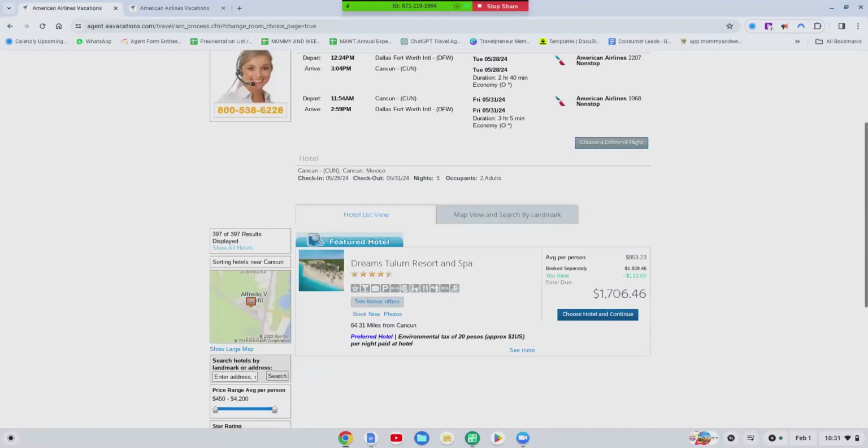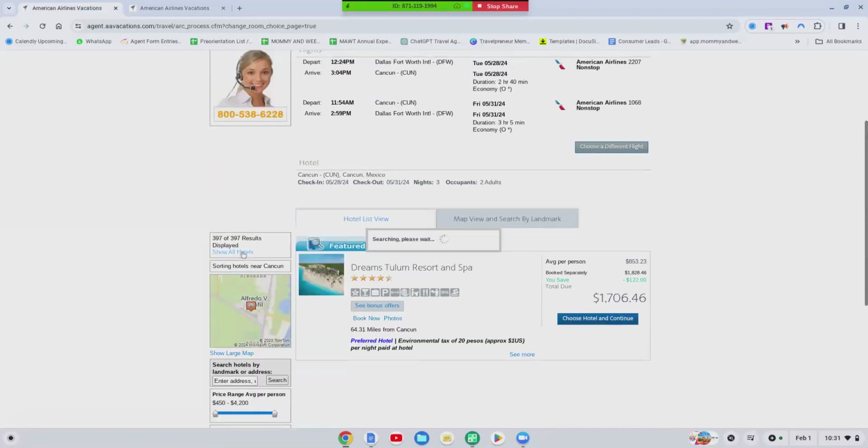Look, I even clicked on show all hotels and it doesn't work. So I'm done with the system for right now. I'm just going to close it out. If you ever get something like this, you're going to have to log out and log in a